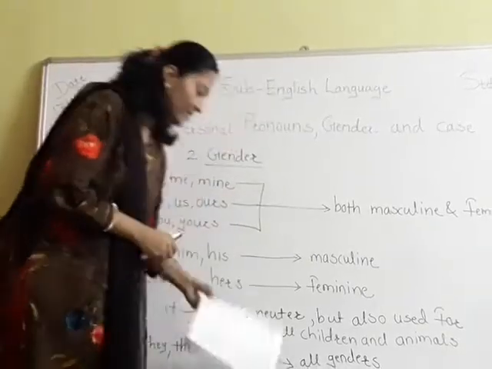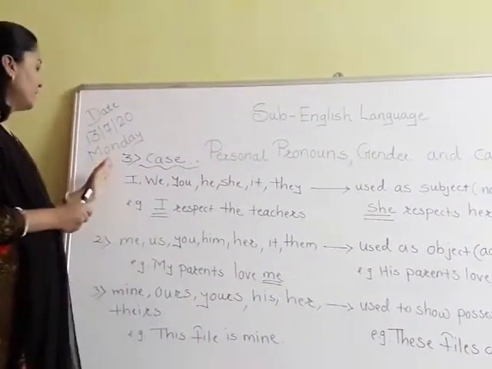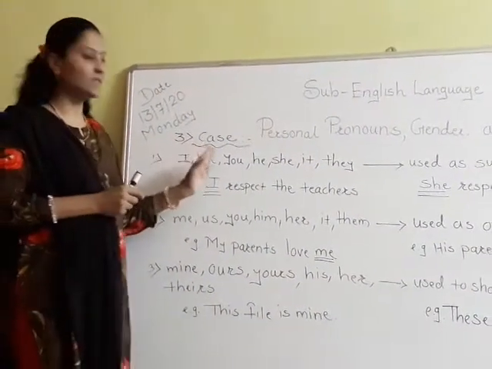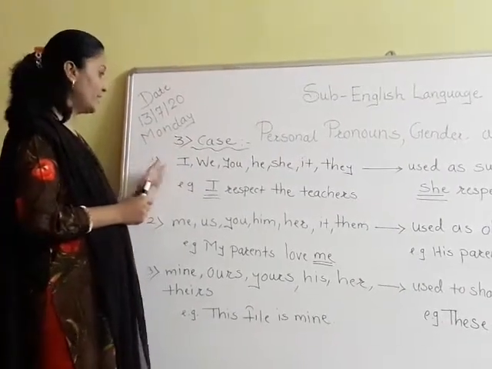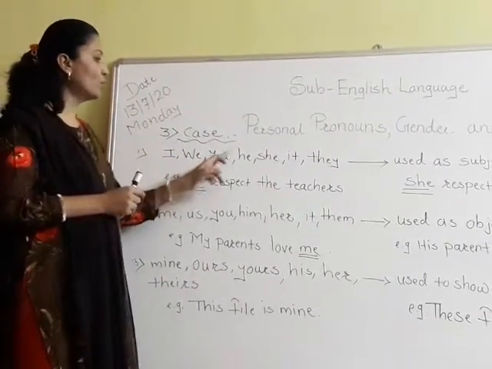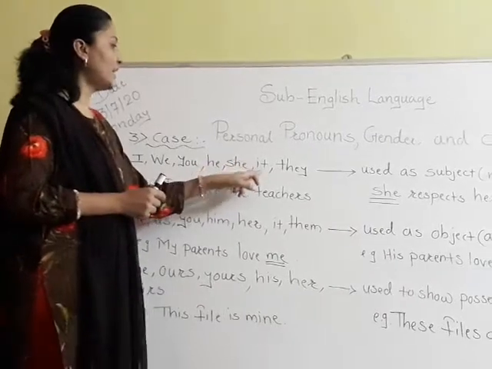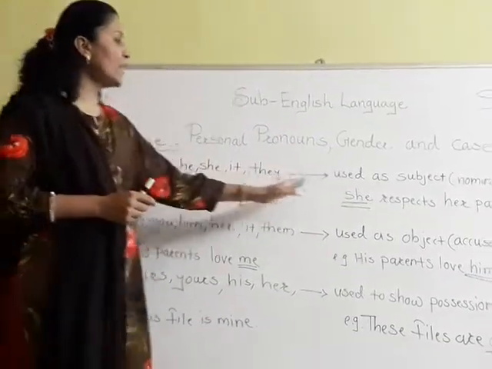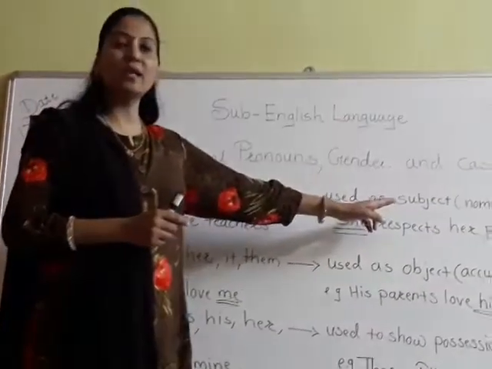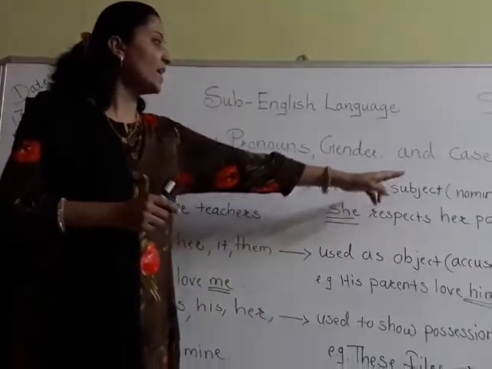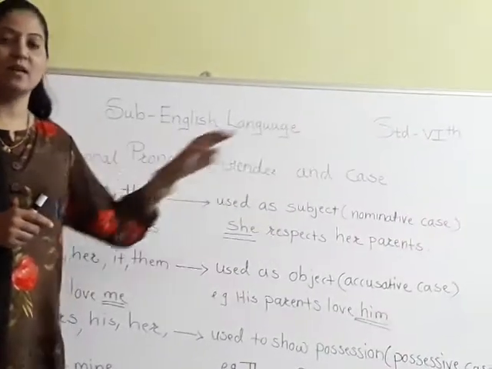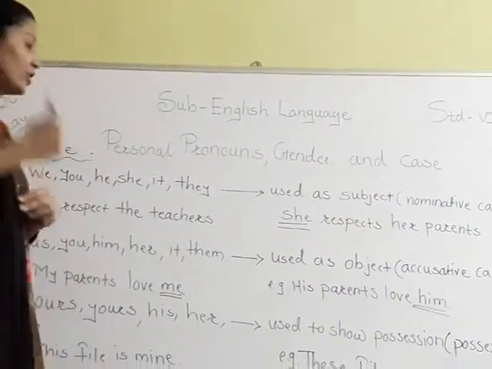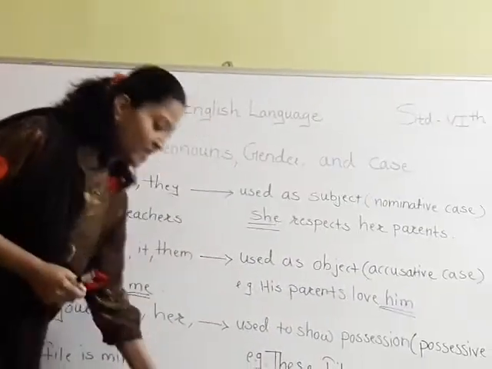Okay. Now students, the third type is about the case. Now see carefully. I, we, you, he, she, it, they. All these are used as a subject. They are used as the subject in the nominative case. Now see, what is the meaning of nominative case?